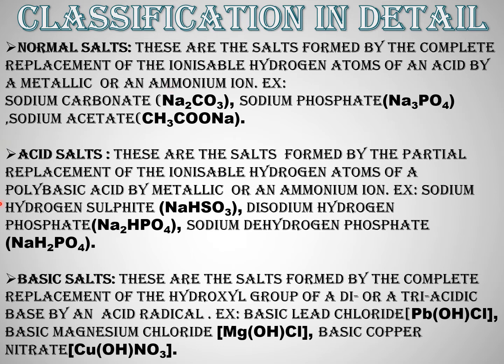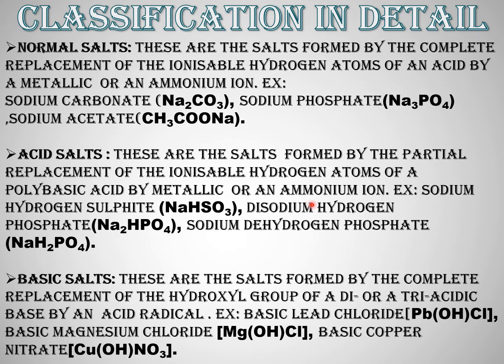Next, what are acid salts? An acid salt is formed by incomplete displacement of H plus ions of an acid with OH minus ions of an alkali. They furnish H plus ions when dissolved in water. These salt solutions turn blue litmus red.